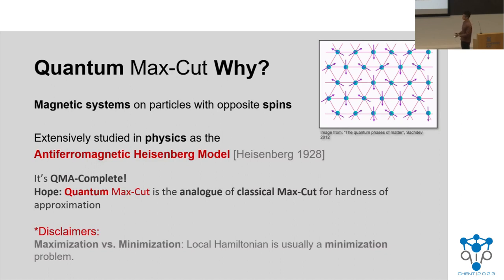Additionally, we talk about locality in terms of the number of qubits, whereas in physics literature, locality usually refers to nearby neighbor interactions. So it's a bit different in terms of terminology.